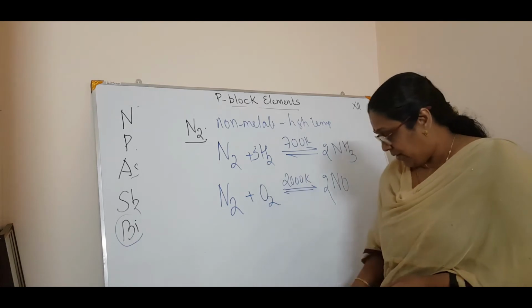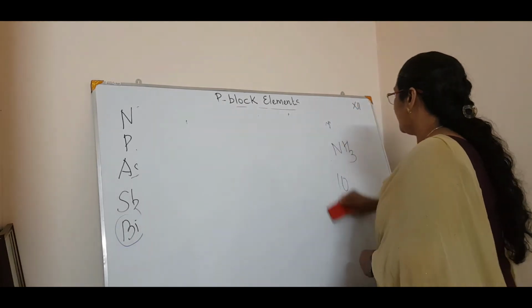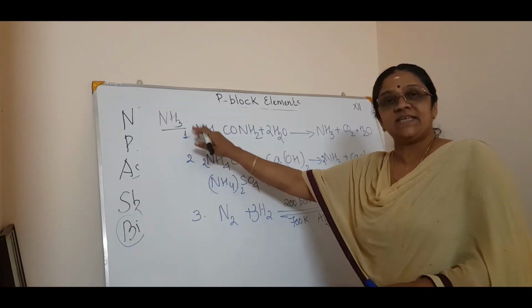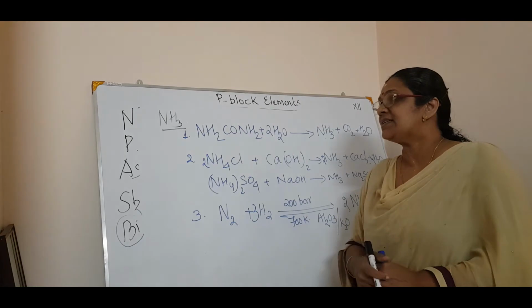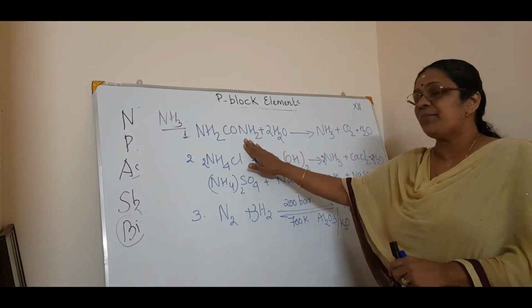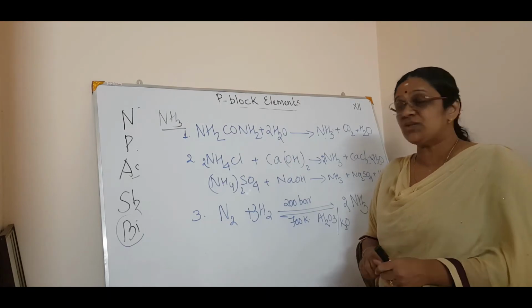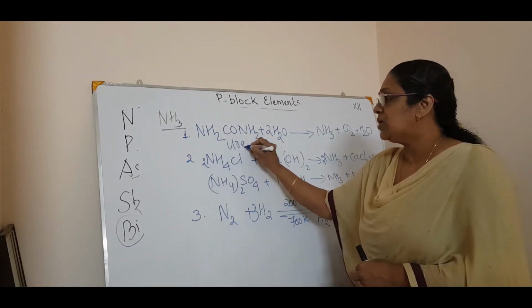Okay, now we will see ammonia. Nitrogen we have seen, now we will see something about ammonia. Now the first preparation is from urea. You know what is urea? NH2CONH2, you call it urea.